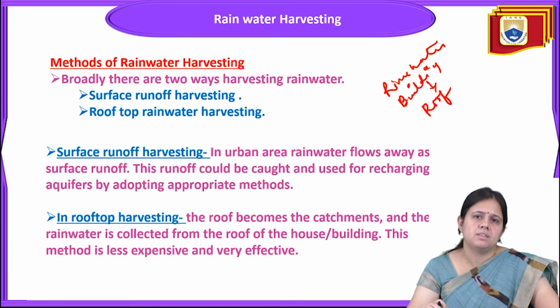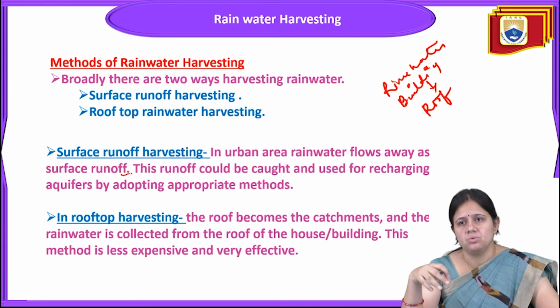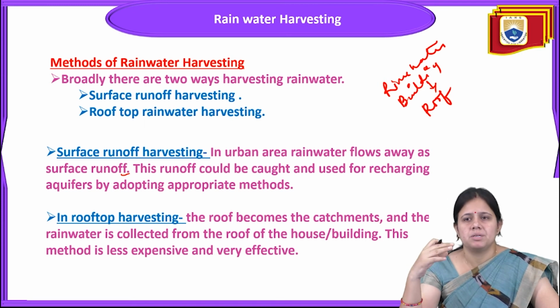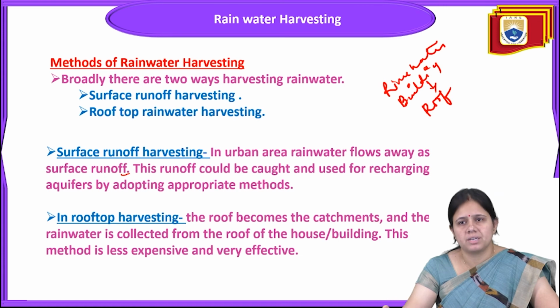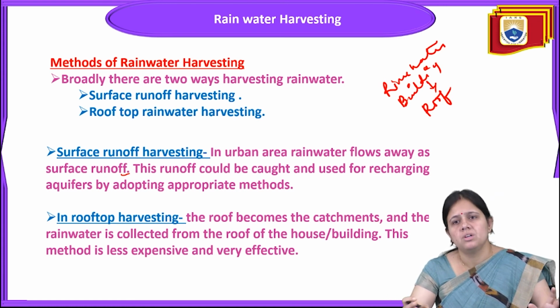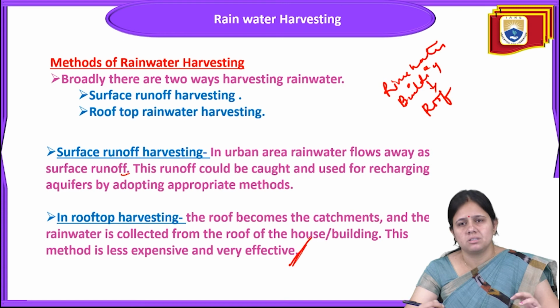So what happens in surface runoff harvesting? In urban areas, the rainwater flows away as surface runoff. This runoff could be caught and used for recharging aquifers by adopting appropriate practices. Next is rooftop harvesting. The roof becomes the catchment, and the rainwater is collected from the roof of the house or building, and this method is very inexpensive and very effective.